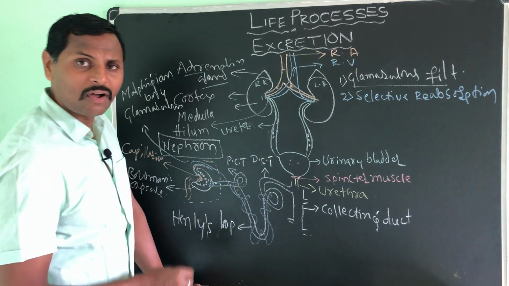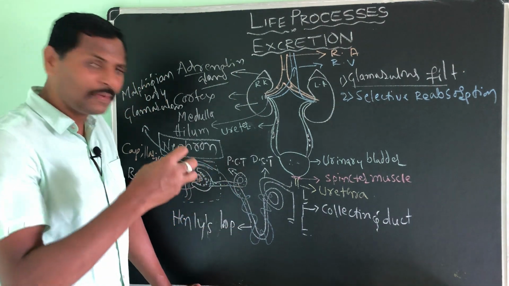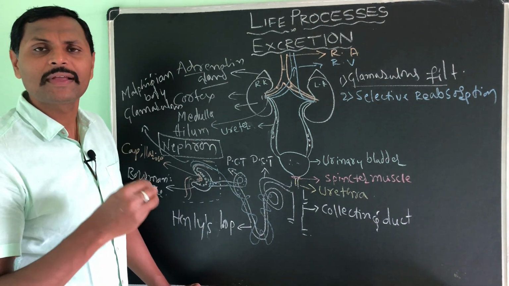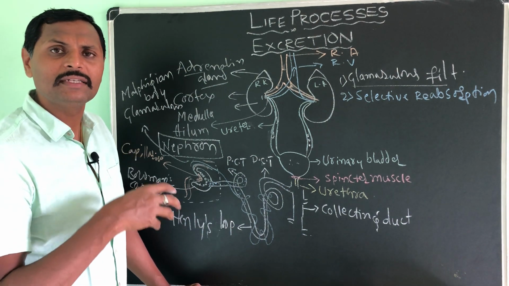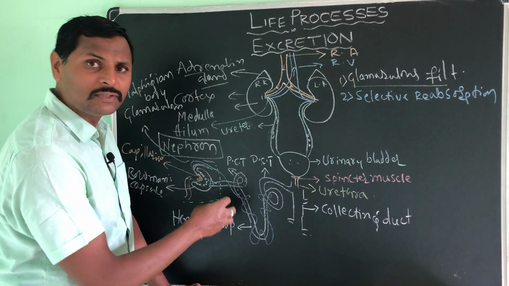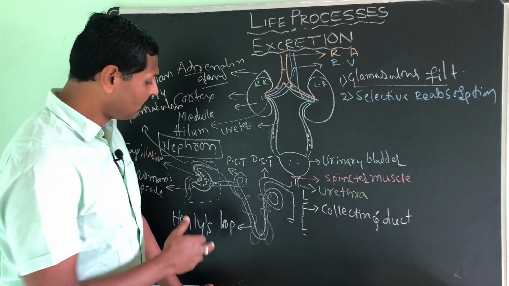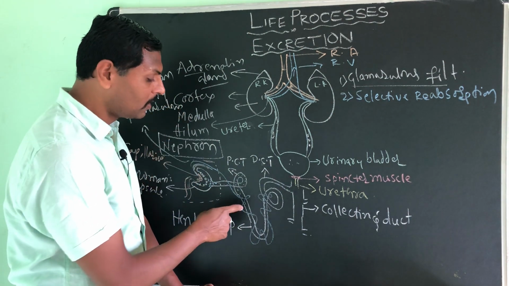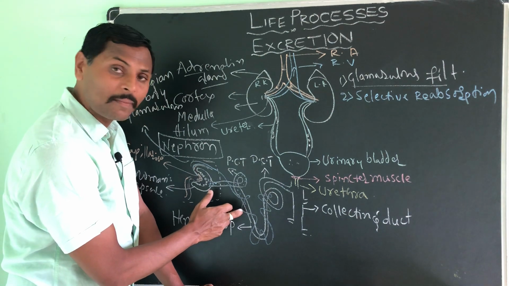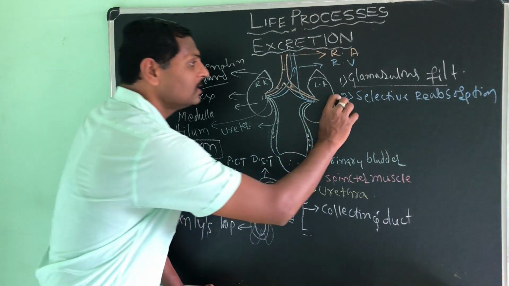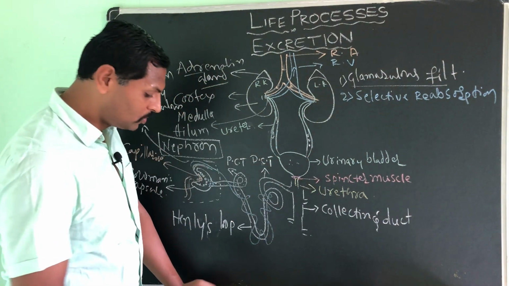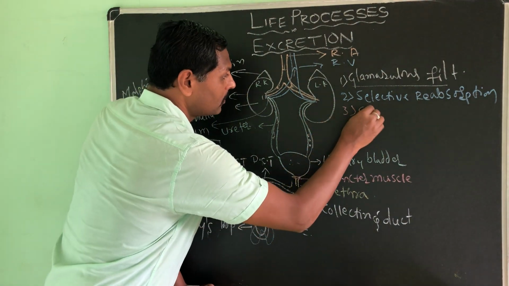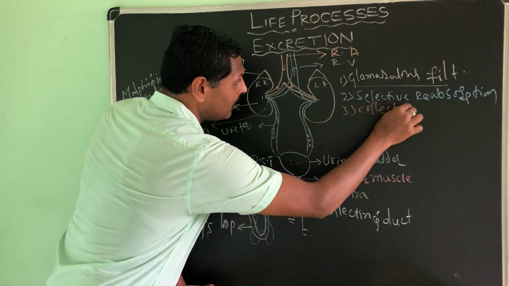Then these veins or blood vessels simply absorb the useful things like glucose, water, amino acids, fatty acids and vitamins. Like this, the useful things will be once again reabsorbed, not the urea. Okay, please do remember, only such useful things will be reabsorbed by the blood vessels, and that is called selective reabsorption. And the third one is collection. So what is that? Collection.